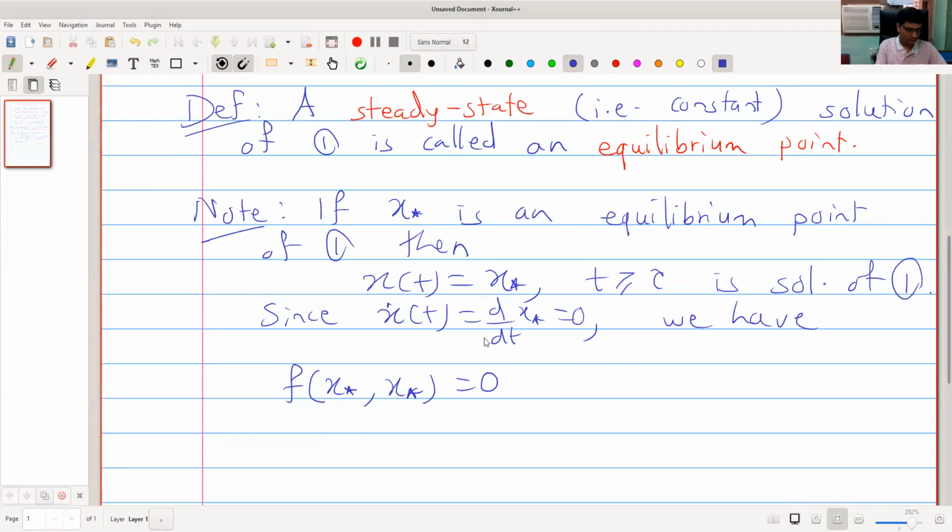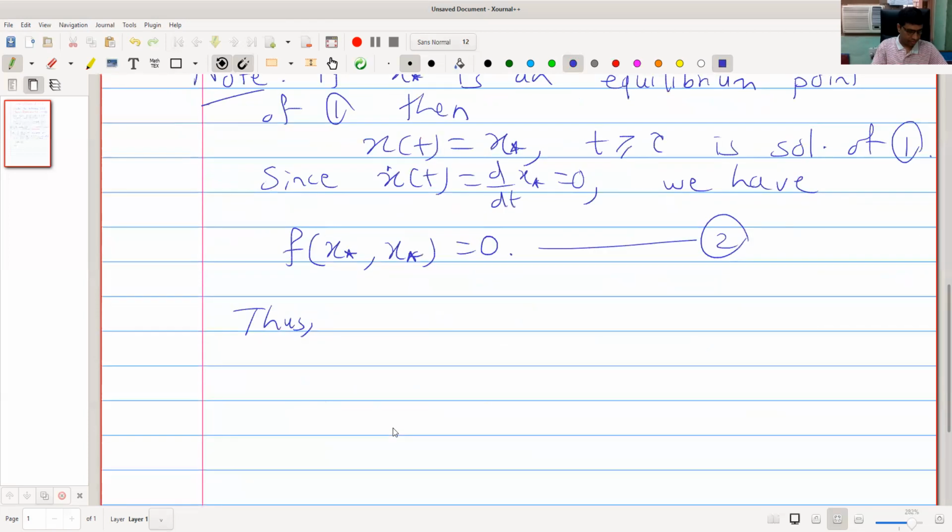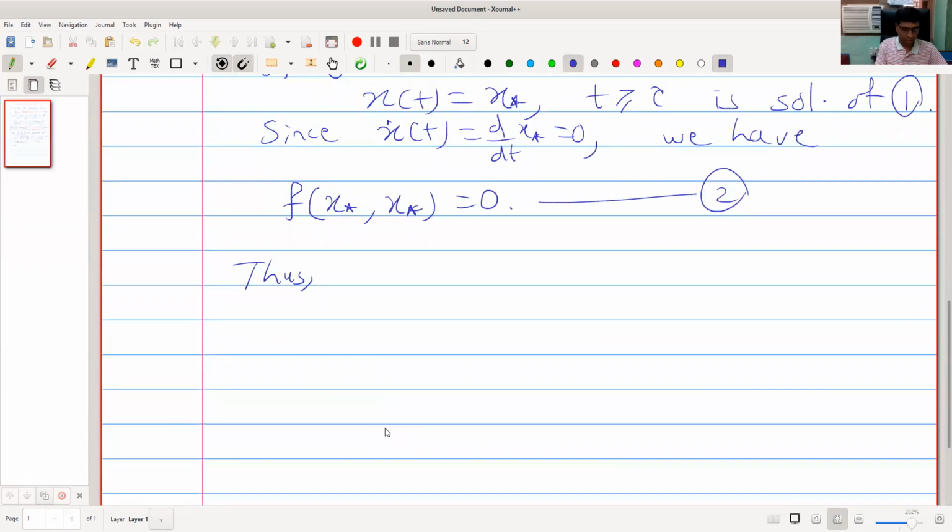So this is important equation. Thus, equilibrium points are obtained by solving equation (2).